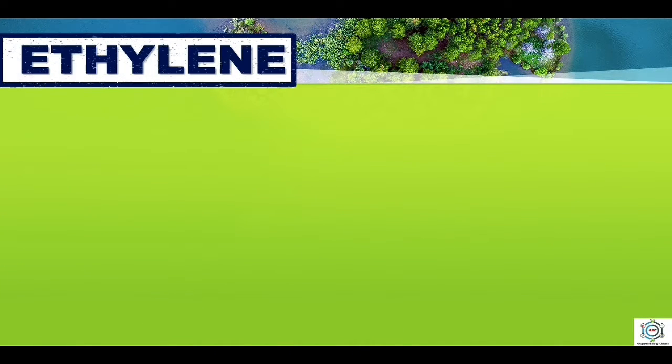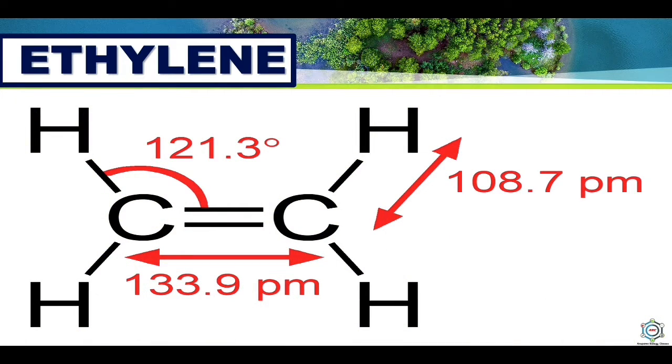Here our first topic is ethylene. What is ethylene? Ethylene is a volatile gas. Here you can see the structure and chemical formula of ethylene, which is present in the atmosphere as a component of smoke and other industrial gases.